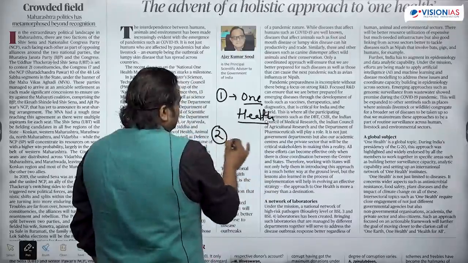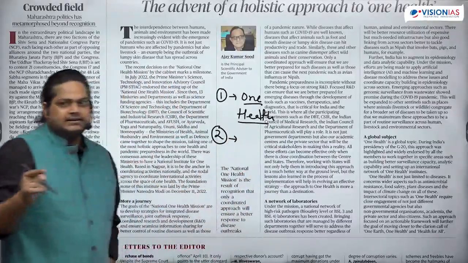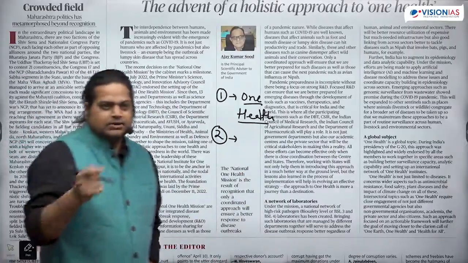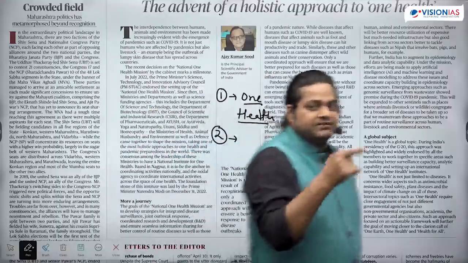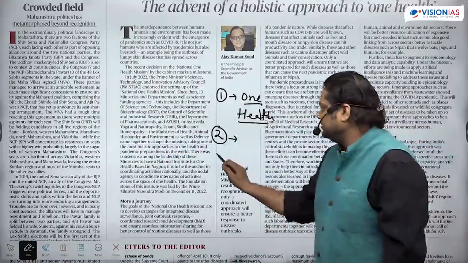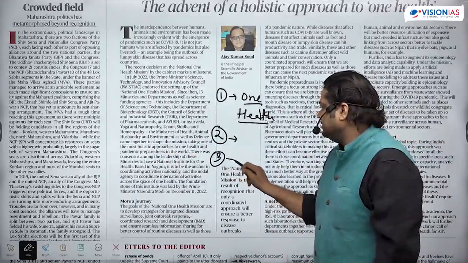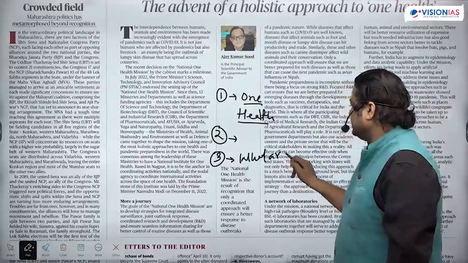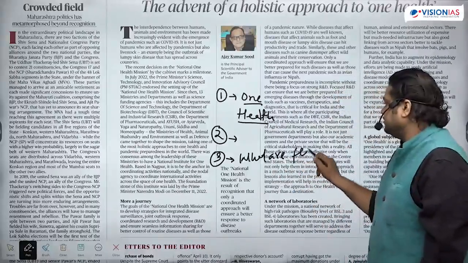Second thing, what is the current standing? Is this a policy which we are following or in the formation phase? Then third question, what are the features of it?